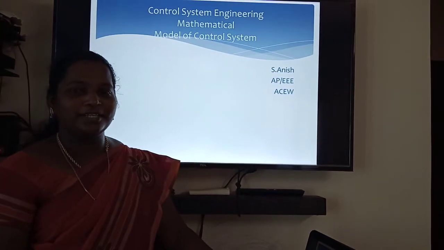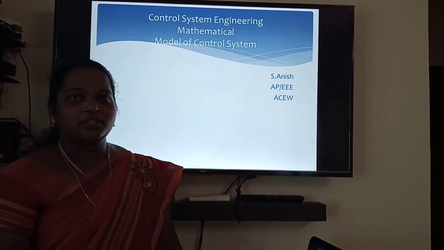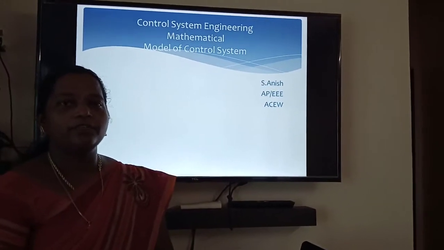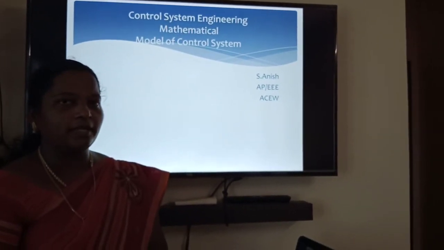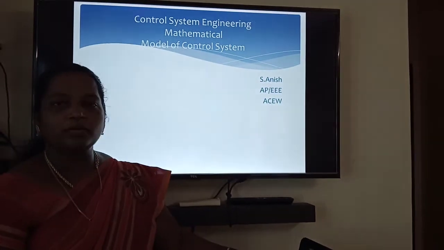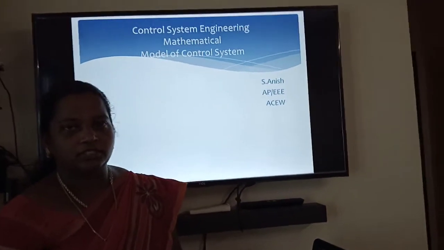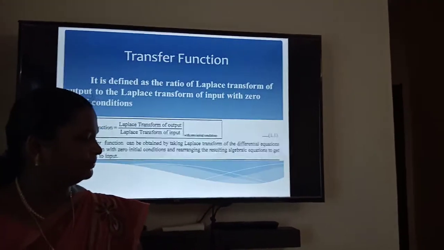Now we are going to see about the mathematical modeling of a control system. A control system is nothing but a combination of different systems to perform a specific function or output, right? This control system is specified by using mathematical equations. That is said to be mathematical modeling of control systems.